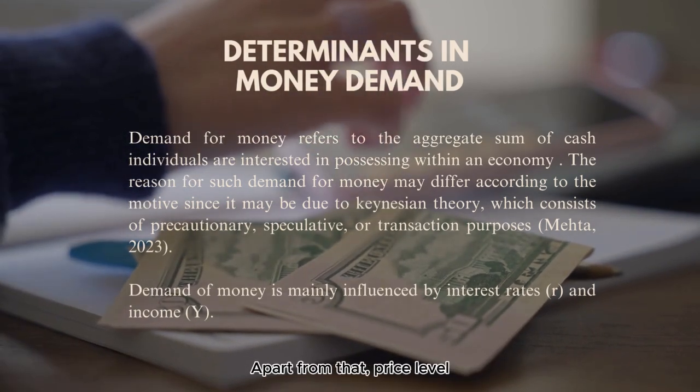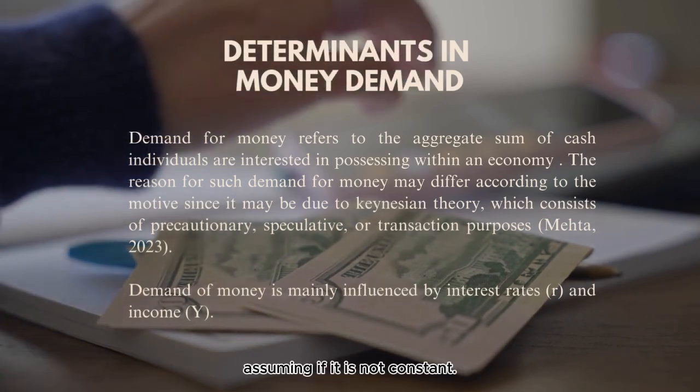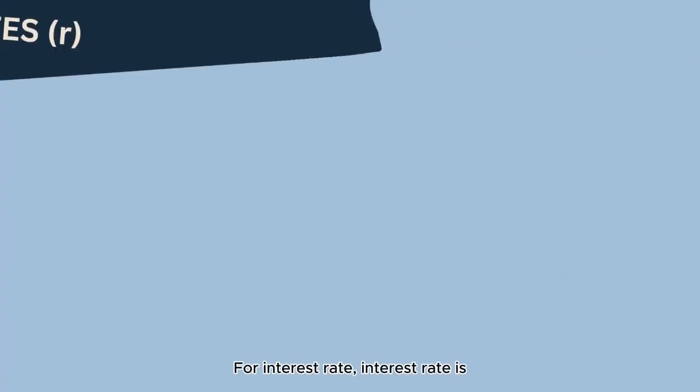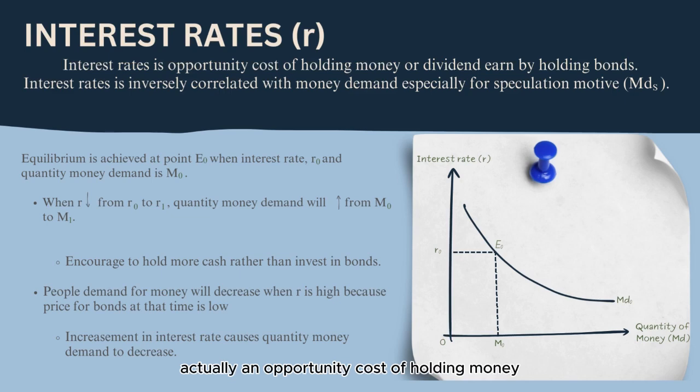Apart from that, price level also impacts demand for money, assuming it is not constant. Interest rate is actually an opportunity cost of holding money, or the dividend we can earn by holding bonds. Interest rate has a negative relationship with money demand, especially for speculation motive. It means that at a high interest rate, high opportunity cost of holding money will be produced. Because of this, people will prefer to hold less money. Meanwhile, at a high interest rate, people tend to hold bonds.